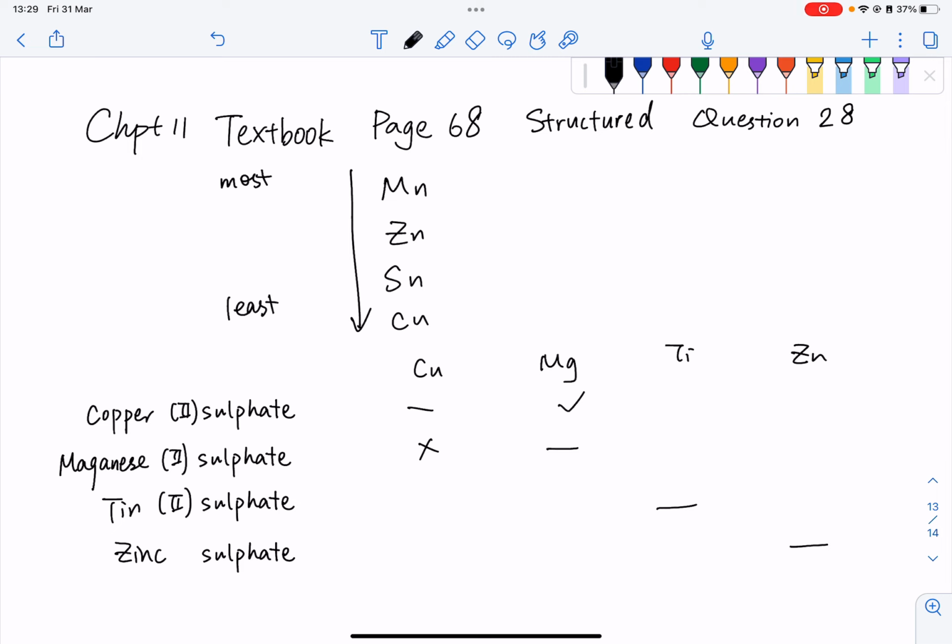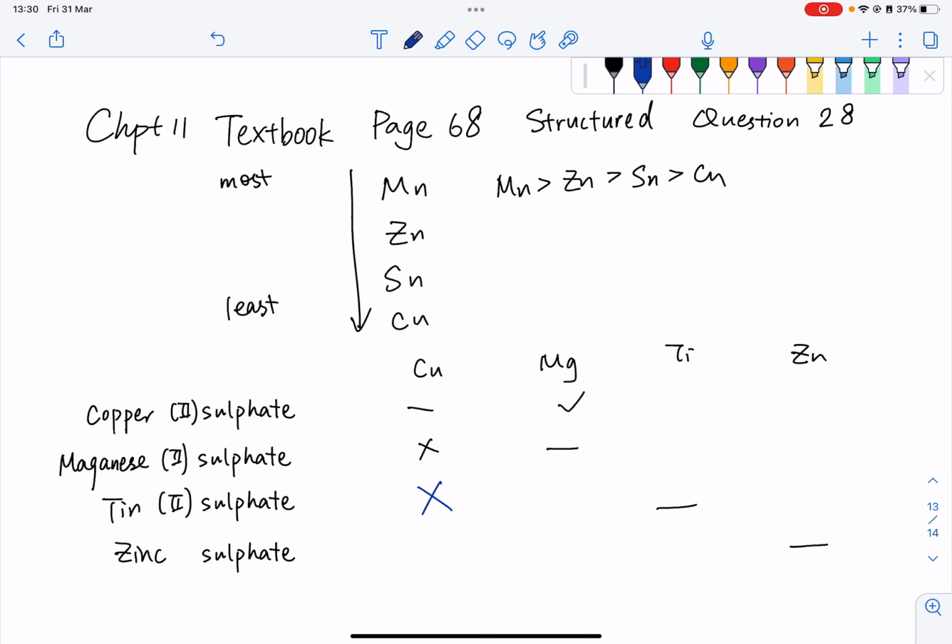It probably might be better if I write this in this way. Magnesium greater than zinc, greater than tin, and then greater than copper. So now let's compare and take a look here. If the copper reacts with tin, which one will be more reactive? Is copper more reactive than tin? Probably it's not, right? It's put at the bottom. So will the reaction happen? Yes, just recall your displacement reactions.